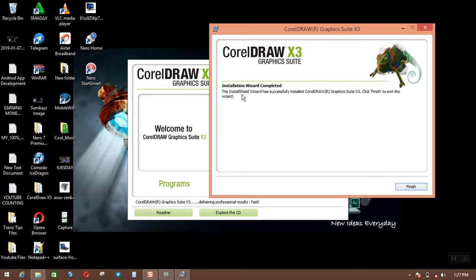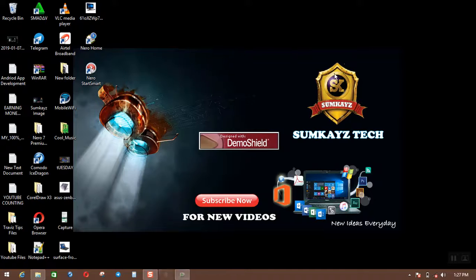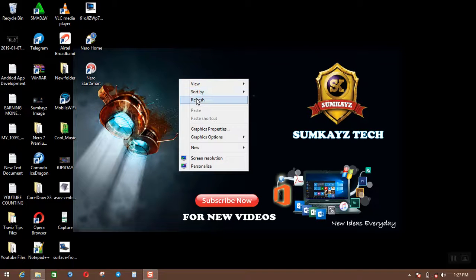This install shell wizard has successfully installed CorelDraw Graphics Suite X3. Click finish to exit the wizard. So once I click finish, I'll close this. So my CorelDraw is already installed.